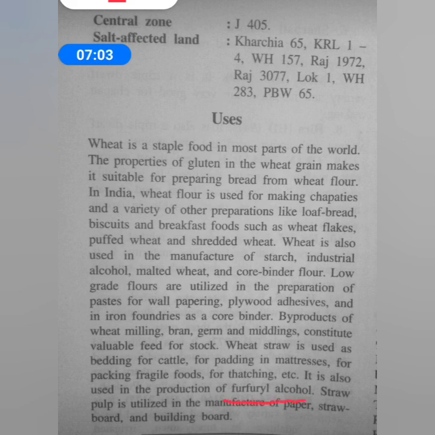I had already mentioned this substance in one of my videos. It is an organic compound which is colorless in nature. It is used for synthesizing furan resins. So we can see that we can obtain this important substance from wheat. And also the straw is utilized in the manufacture of paper, straw board, and building board. So it has all these important uses which are very similar to rice.